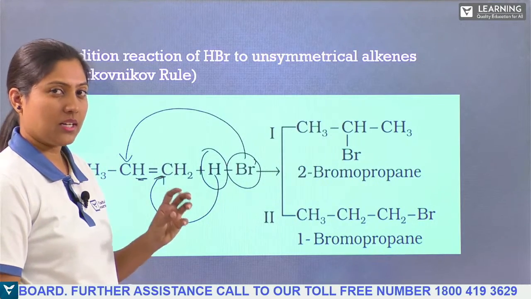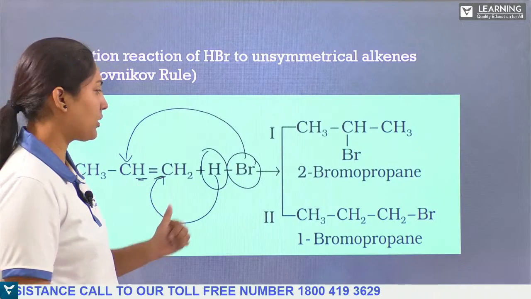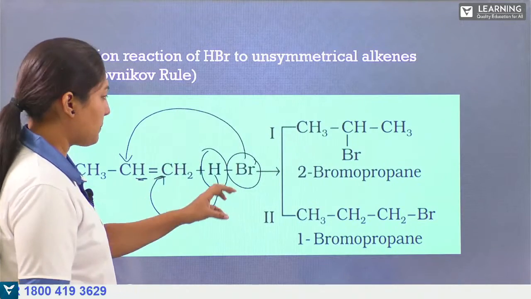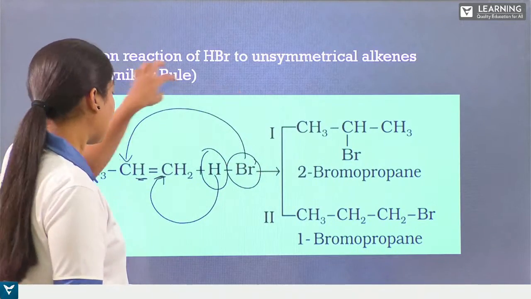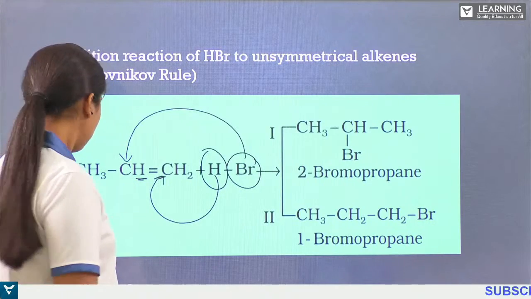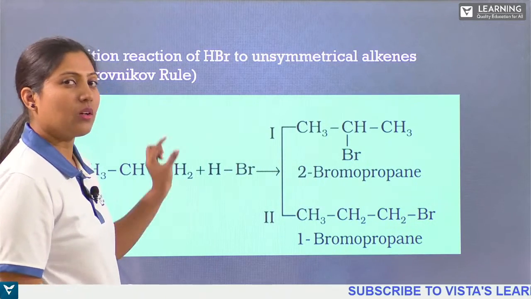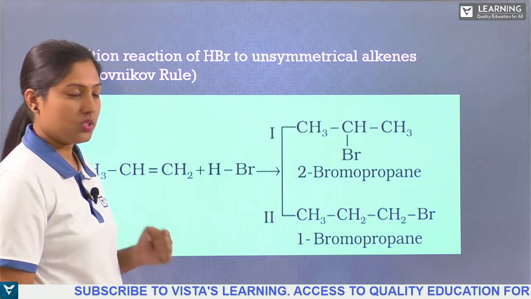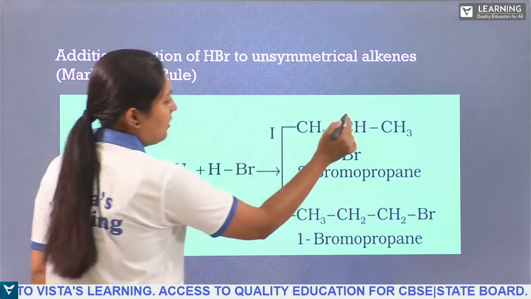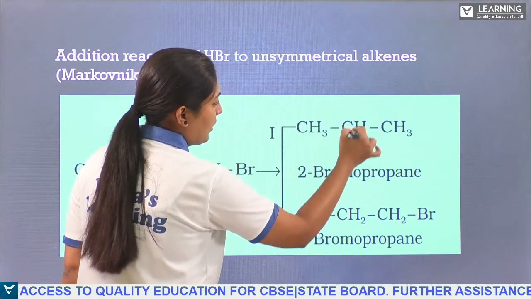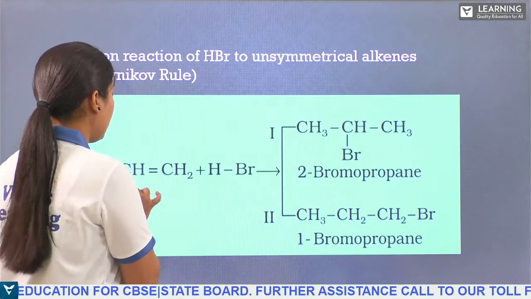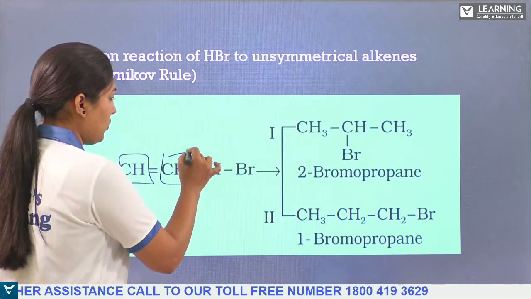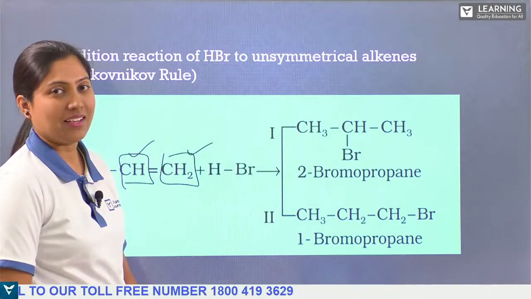Don't get confused with the hydrogen atom; which one you are referring to is very important. So generally, the electrophile, the atom or group of atoms which is attacking or being added to the double bond, will go to the carbon atom having fewer hydrogens. So what happens here? This is the bromopropane. So bromine is going to the carbon atom. Which carbon atom? You have only two carbon atoms to mind. It will be either CH2 or else the other one, CH.